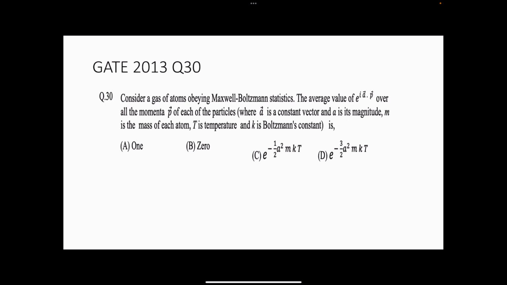So we need to find out the average value of this particular quantity e to the power iota a dot p, where a is some constant vector with magnitude a and p is the linear momenta of all the particles. m is the mass of each atom, T is the temperature, and K is the Boltzmann constant. So this is what is given, and the gas follows Maxwell-Boltzmann statistics. So let's see what is the solution.